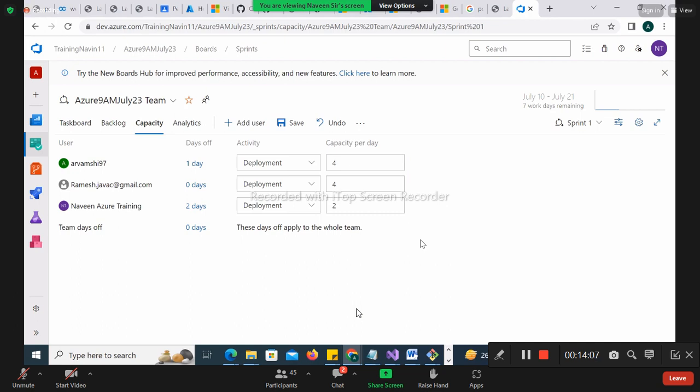And Ramesh will be there for 40 hours. Naveen would be there for 8 days only, 2 hours, so 16 hours only. All together we'll keep a figure of that, the total hours. In that many hours, how many stories can we pick? That is the logic of capacity.